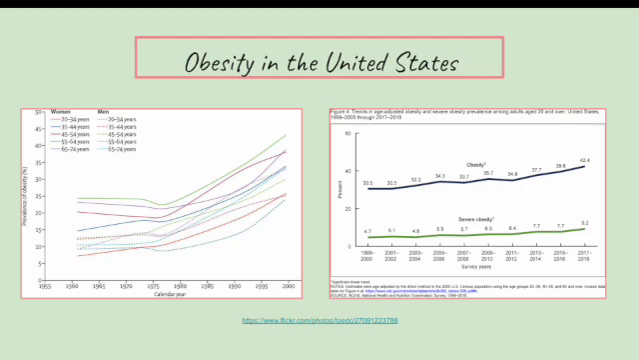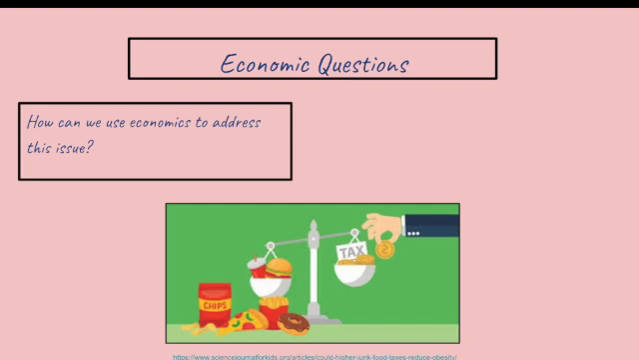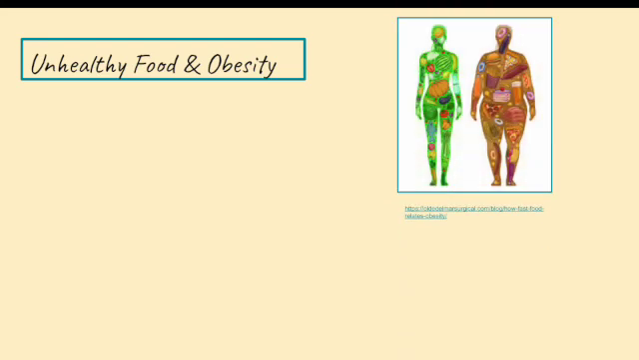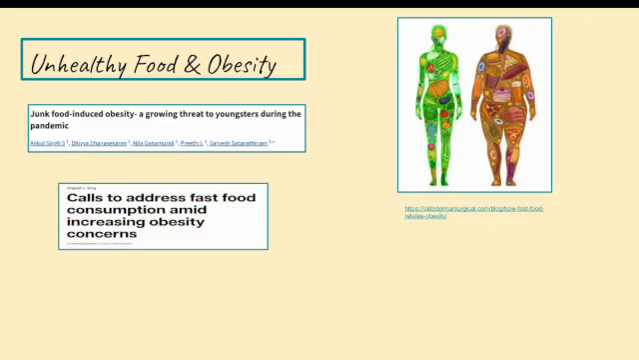On a broader scale, we can ask, how can we use economics to address this issue? From an economic perspective, we can ask, can we use taxes to reduce obesity? To answer this, we need to understand the link between unhealthy food and obesity. A study in Frontiers found that college students who ate fast food over 4 times per week had an obesity rate of 35.4% compared to just 3.6% among those who ate it less frequently.